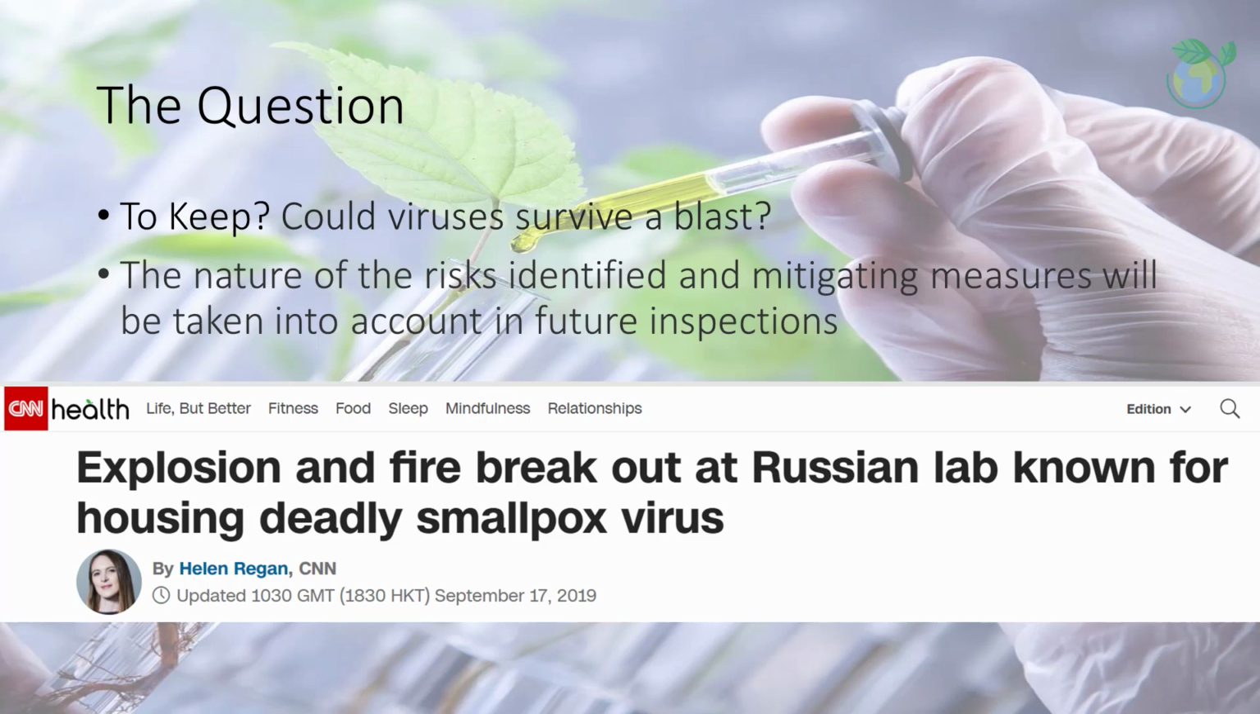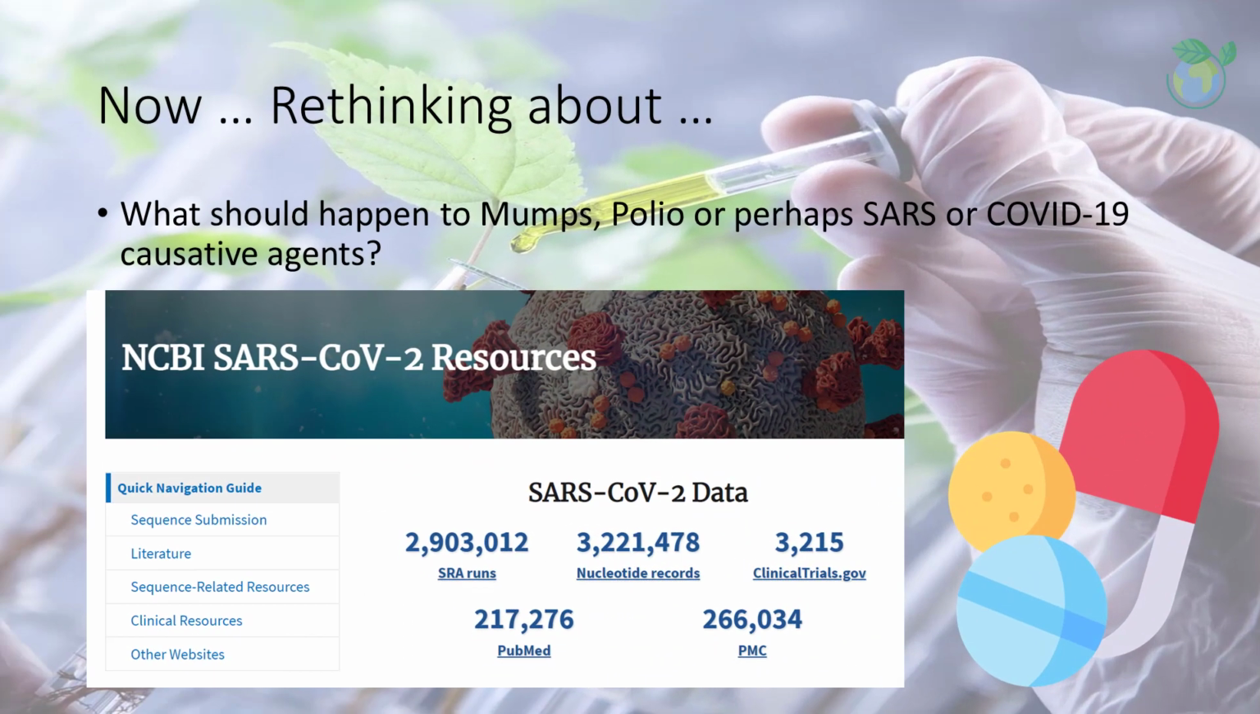Mitigating measures, greater accountability and definitely a global debate on the way forward in a consolidated, collaborative manner will be important. Let's rethink the smallpox issue and the unexpected lab explosion. It is unavoidable that members of the global community would be worried about potential release and outbreak. Rethinking it from the perspective of other infectious diseases such as mumps, polio or even the causative agents of COVID-19 after the pandemic, what should we do with the causative agents, and what will health agencies and inter-agency coordination look like in handling and storing these strains?